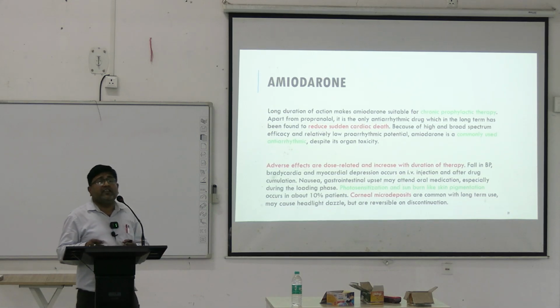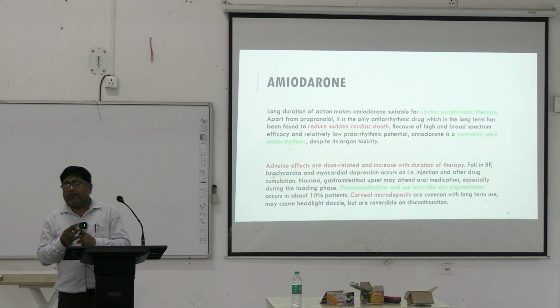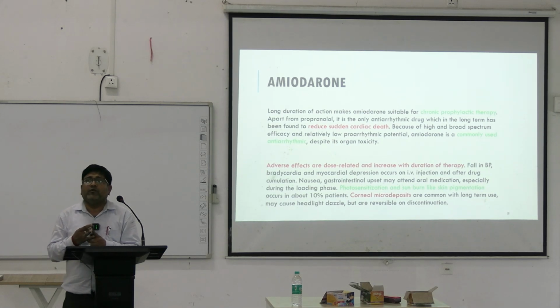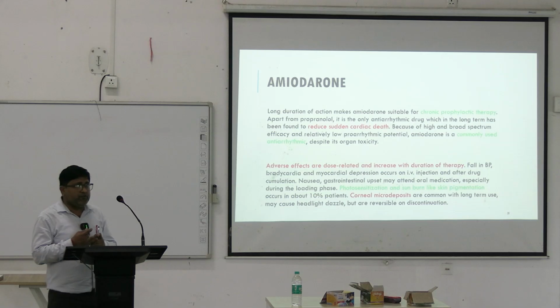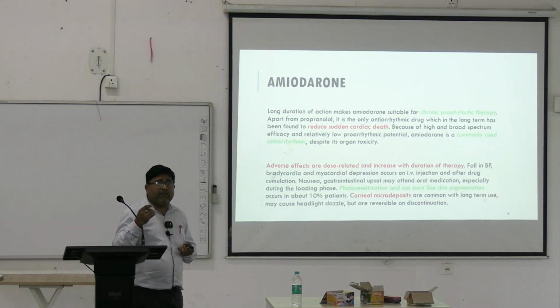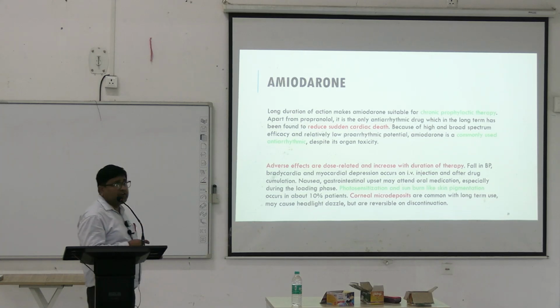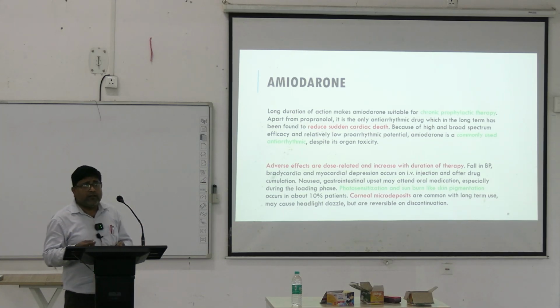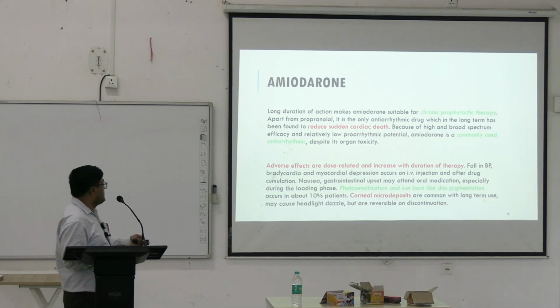An important side effect is pulmonary alveolitis and pulmonary fibrosis on long-term use, but it can be minimized by using a dose not more than 200 milligram. Others are corneal microdeposits and skin discoloration. Transaminitis and hepatotoxicity are rare but can be there. Thyroid dysfunction can cause goiter, hypothyroidism or rarely hyperthyroidism.